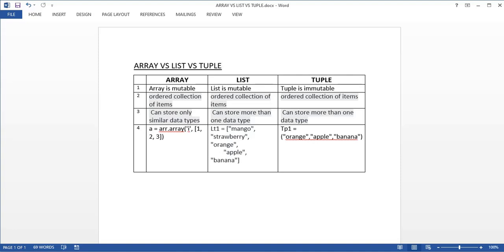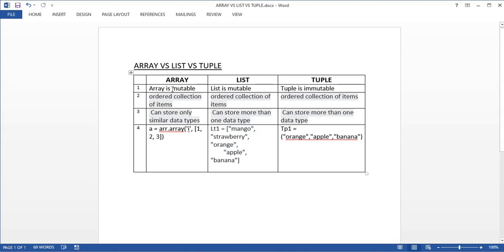So in today's video, we're going to discuss the difference between array, list and tuple in Python. This is a very important interview question in Python. So let's understand the basic difference between the three. These three are used to store data, obviously.